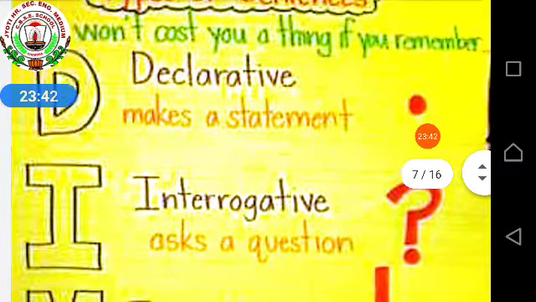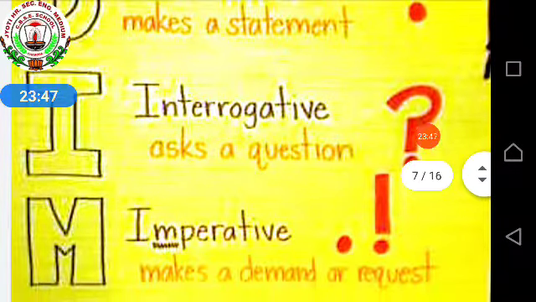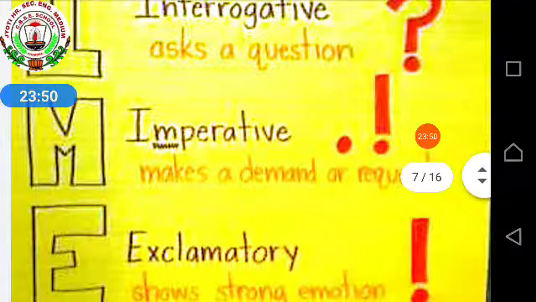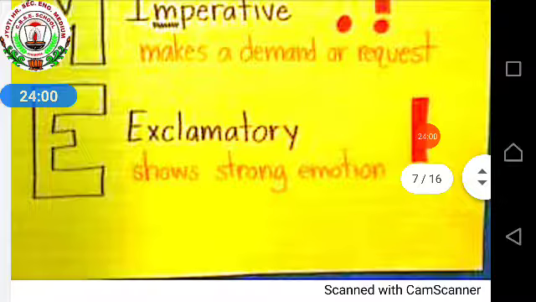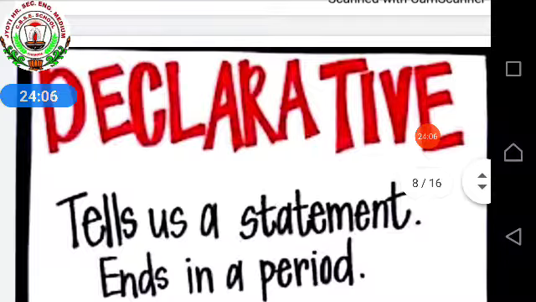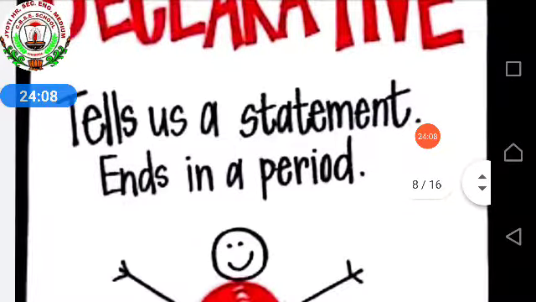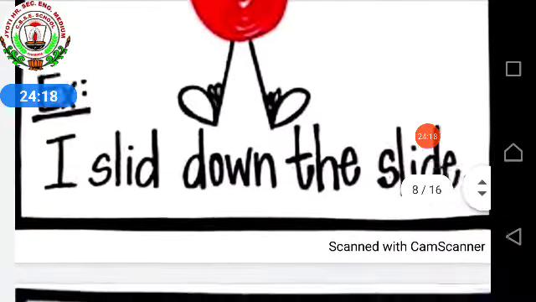Then I told you about declarative. It's a statement with a full stop. Interrogative, in which we are asking questions. Imperative, that is ordering, request, demand, advice, commands. Exclamatory, in which you are showing your strong emotion or feelings. Then separately I told you about the declarative sentence, that it tells us a statement. The statement could be positive or negative, but we have to put a full stop. I gave you the example.